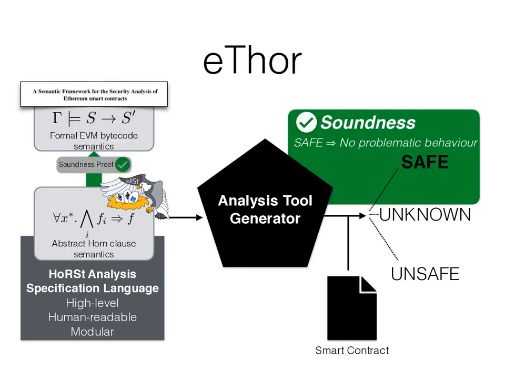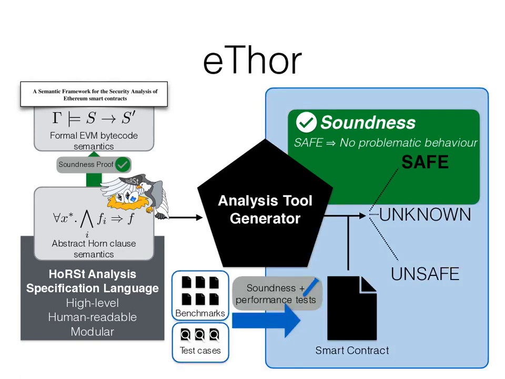To prove the soundness with respect to the real language semantics that we also formalized in prior work, one can show that all real-world execution steps in a contract can be simulated by a sequence of abstract execution steps as they are described by the Horn clauses. Based on this formalization in Horn, we wrote a compiler that automatically takes the Horn specification of the abstract semantics and translates it to an analysis tool, which then inherits its soundness guarantees, and that we can also use for empirically evaluating the performance of the resulting tool with benchmarks and test cases.